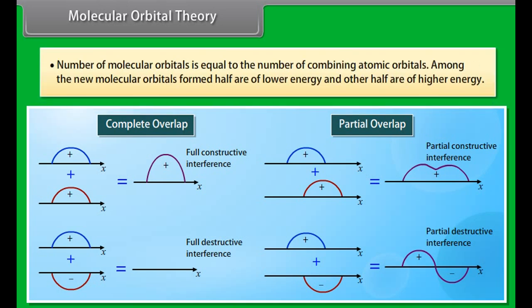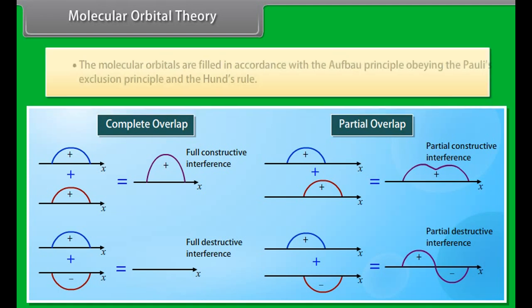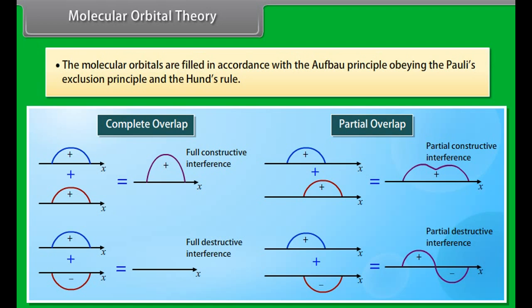Number of molecular orbitals is equal to the number of combining atomic orbitals. Among the new molecular orbitals formed, half are of lower energy and the other half are of higher energy. The molecular orbitals are filled in accordance with the Aufbau principle, obeying the Pauli's exclusion principle and Hund's rule. Linear combination of atomic orbitals, LCAO.